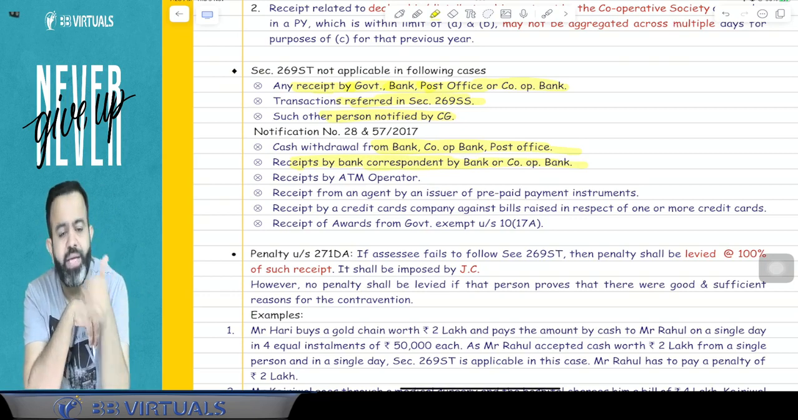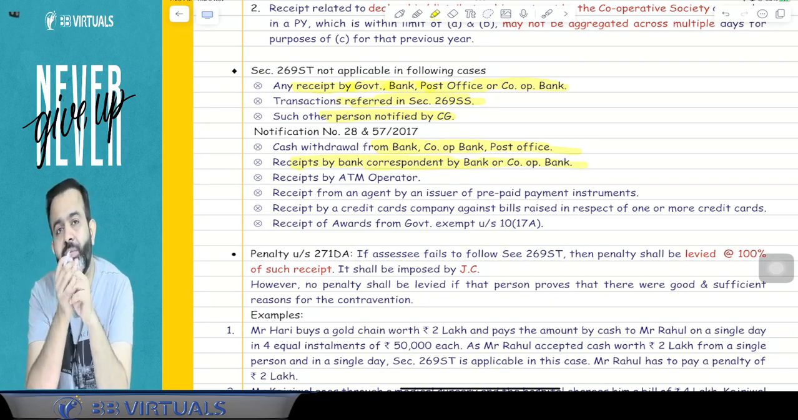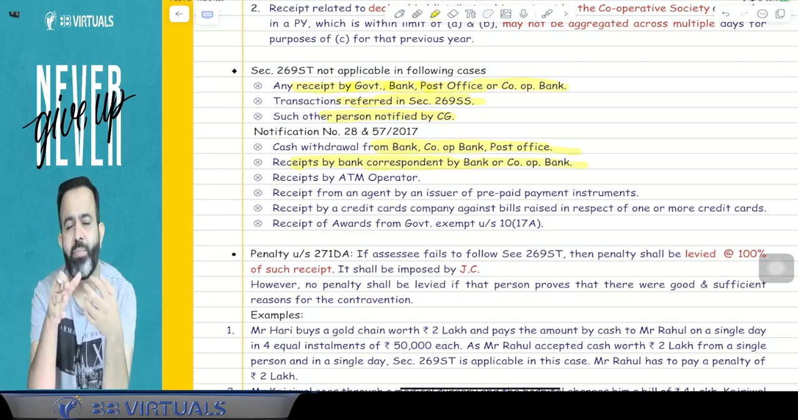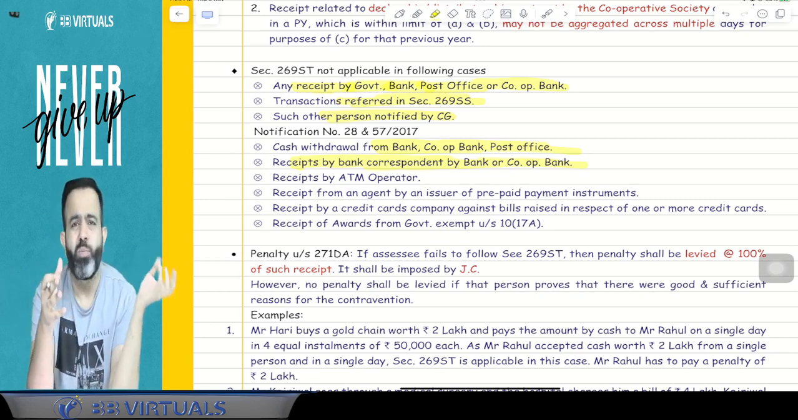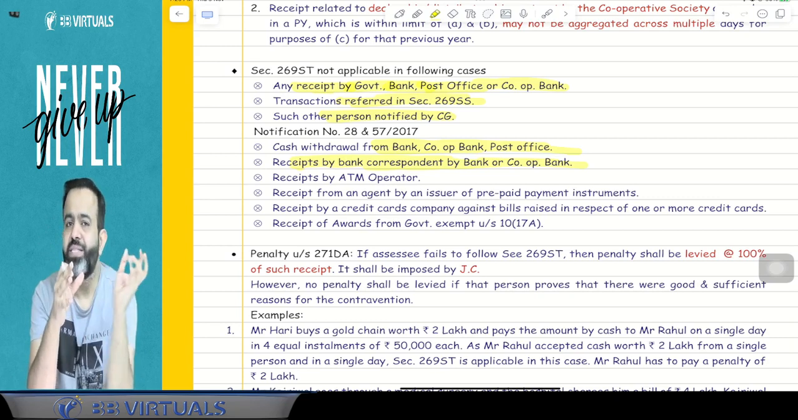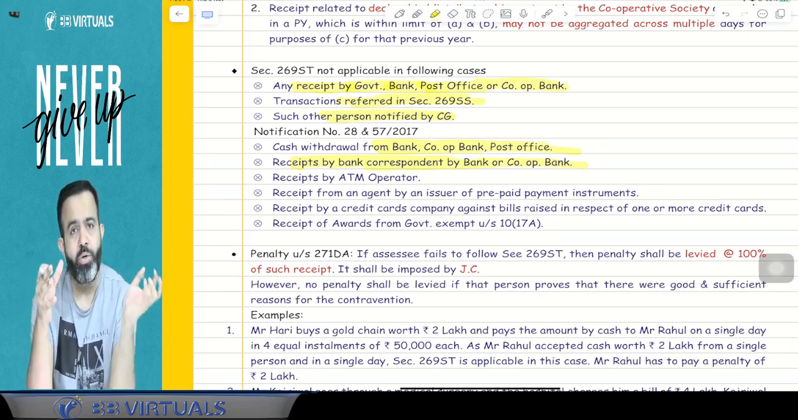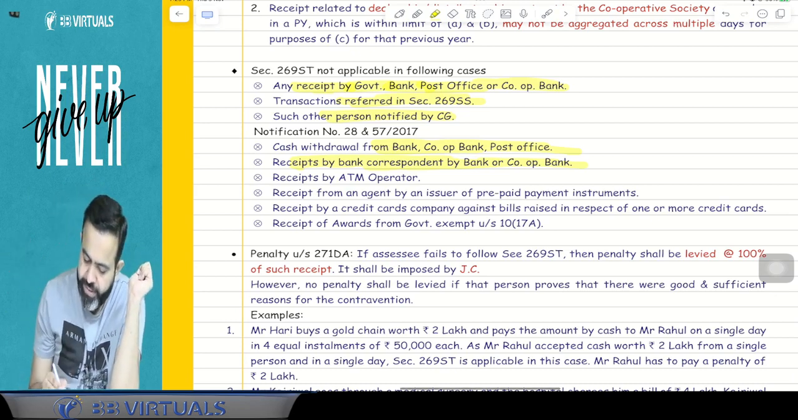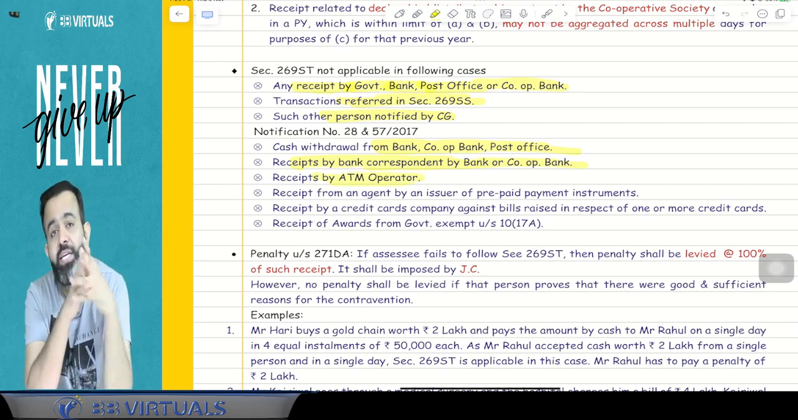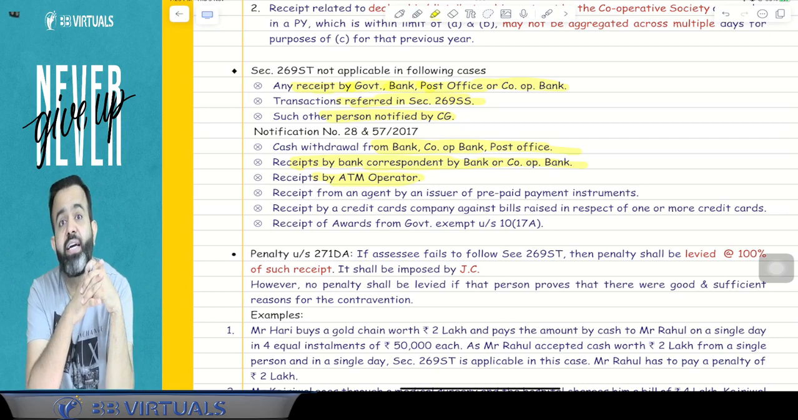Suppose it is received by a bank correspondent, means some people are working for the bank, means bank at every home. So for HDFC, ICICI Bank, in the small villages, they have business correspondents, like bank correspondents. So they withdraw the cash and all, then this section is not applicable. If received by an ATM operator, there are some ATM operators like Vakrangi and Tata Easy Cash.